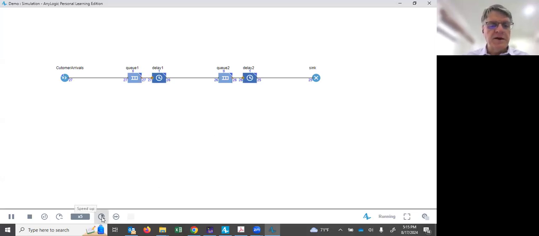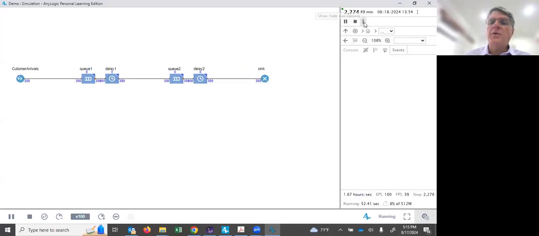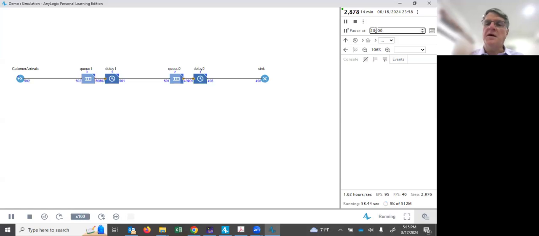We can speed this up to 50 or 100 times the speed, where a minute in simulation time is equal to a minute in real time. So now we're running at 100 simulated minutes per real minute. We can control how far we want to go with this. Click on the ellipsis. I could say simulate to, say, 20,000 minutes.